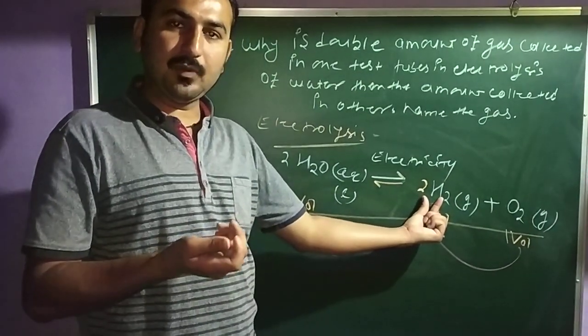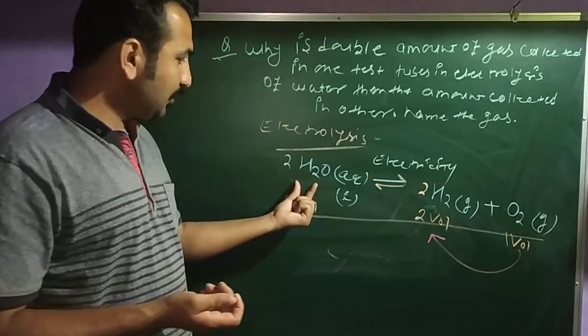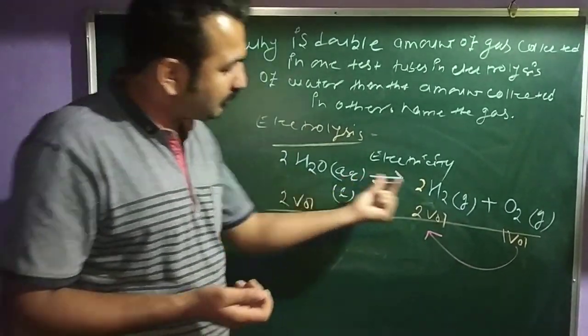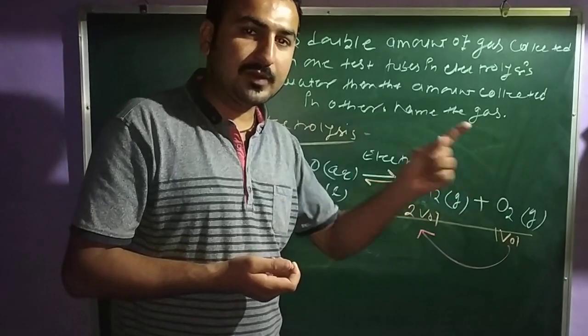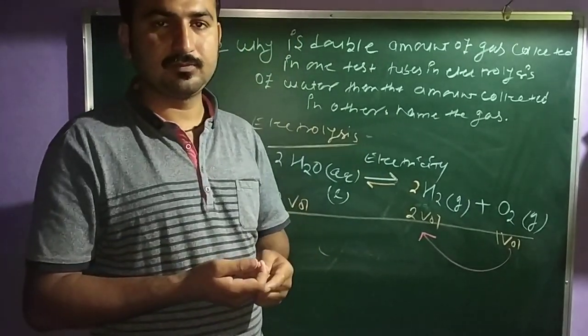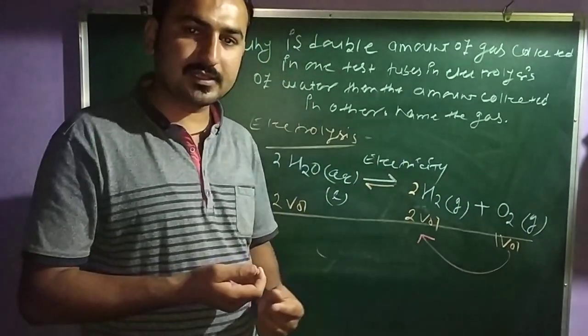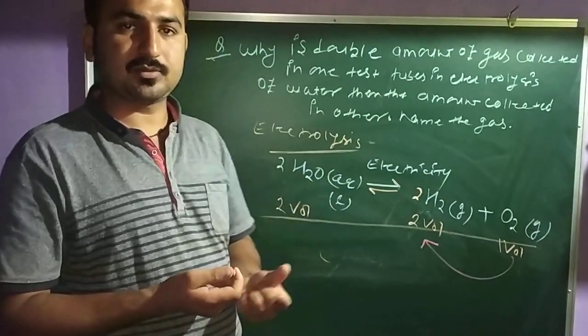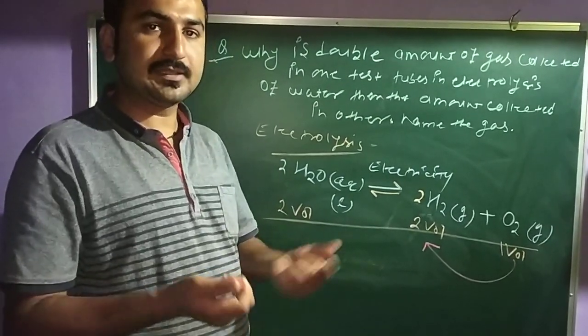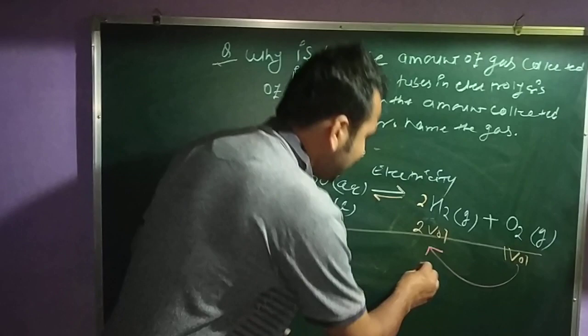Do you understand why it is happening? Because 2 volumes of H2O are decomposed into 2 volumes of H2 and only 1 volume of O2. This is your decomposition reaction. This is your electrolysis process. And what is the name of the gas? The name of the gas is hydrogen.